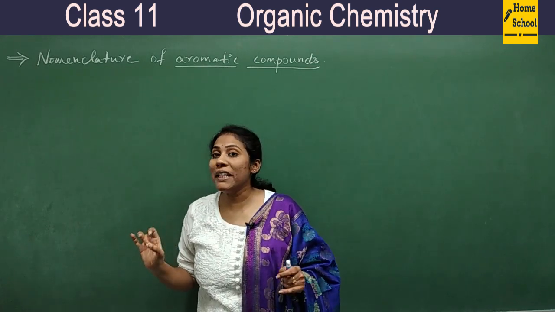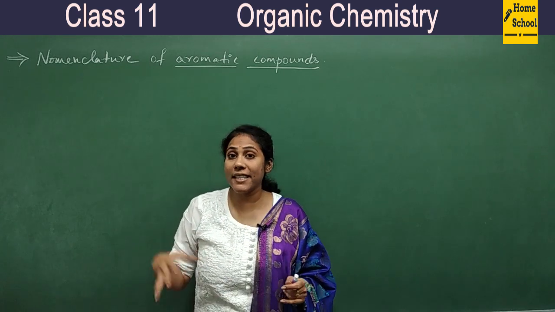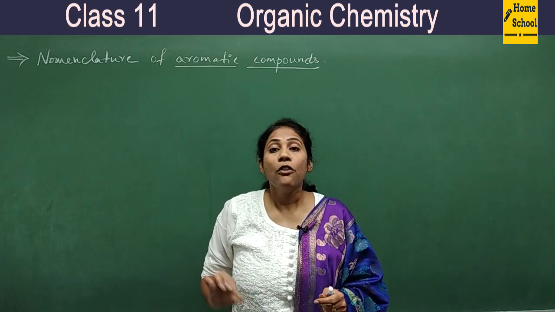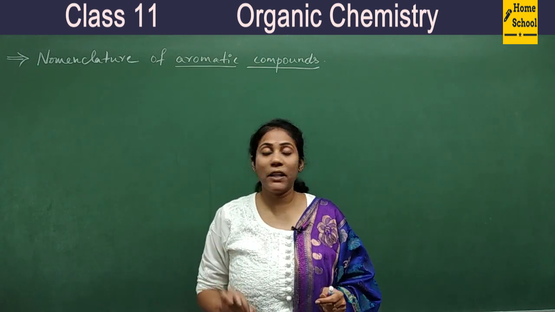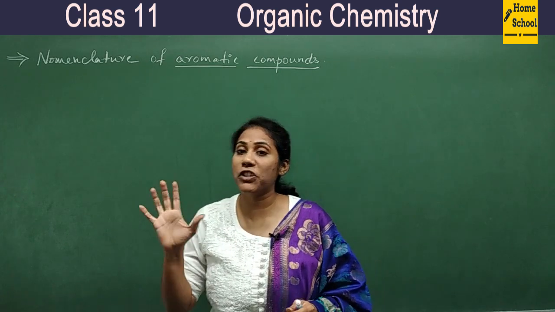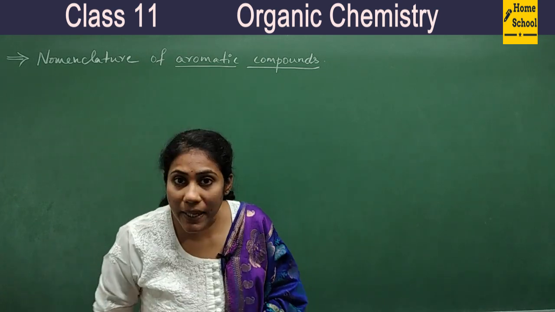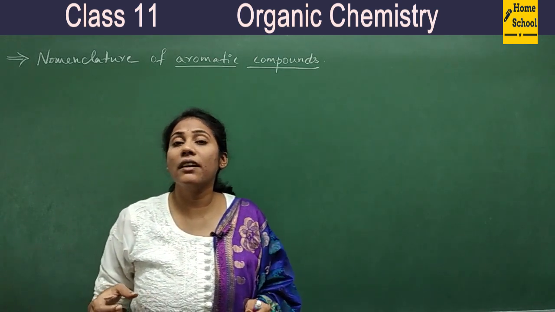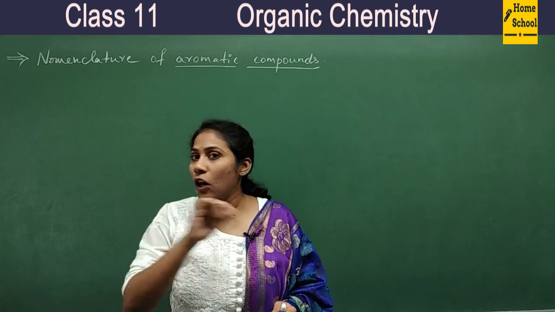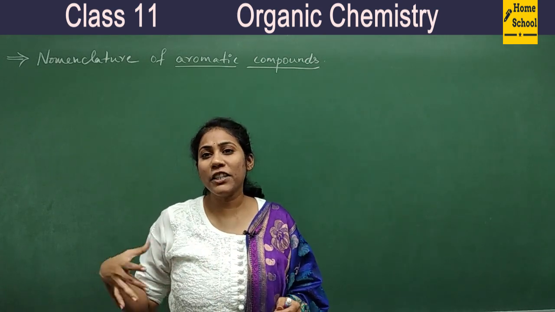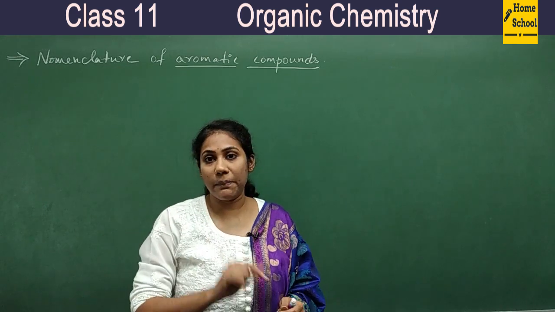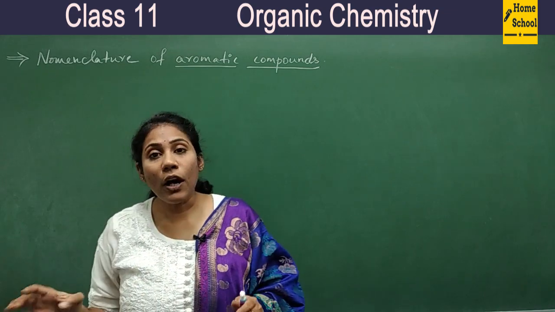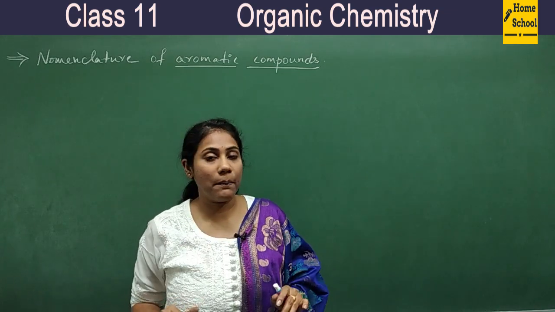So we know what we mean by aromatic compounds, isn't it? Benzene and benzene-like compounds are called aromatic compounds. Why we call them aromatic is because they have a special, peculiar smell. So we call them aromatic compounds. There are many conditions that they have to satisfy to be called aromatic compounds, and all those conditions we will study in our next chapter. Now we will concentrate only on naming of benzene-related compounds.